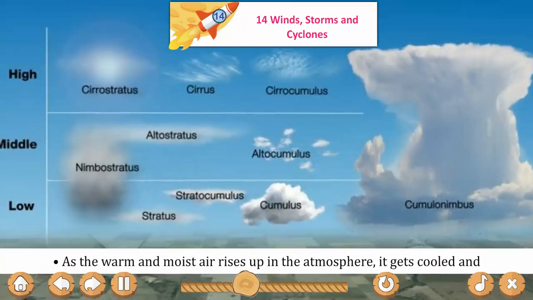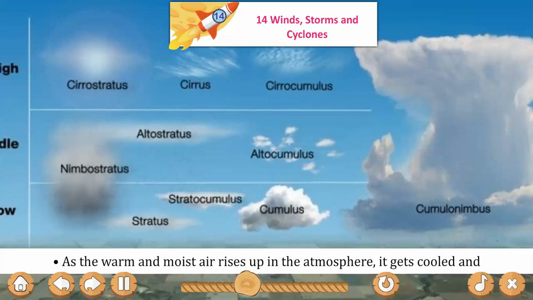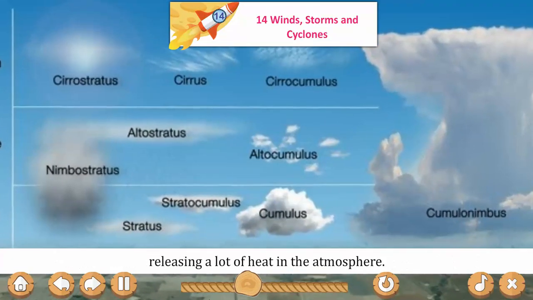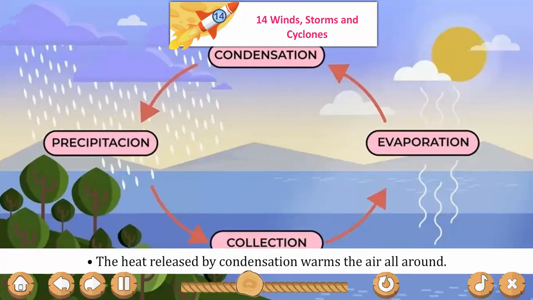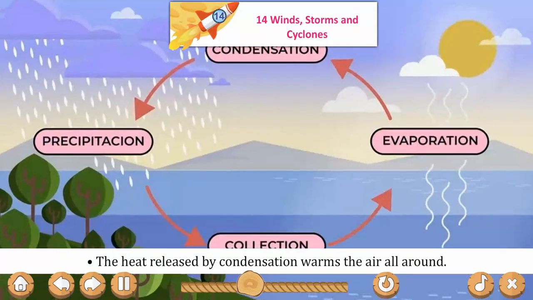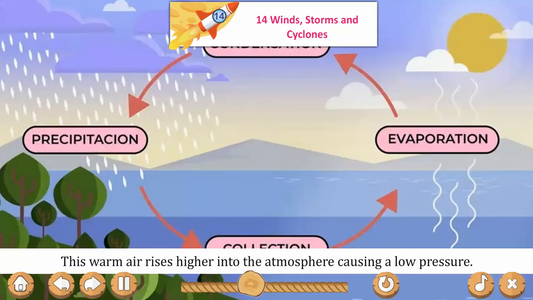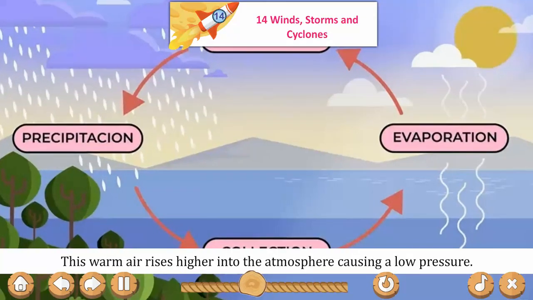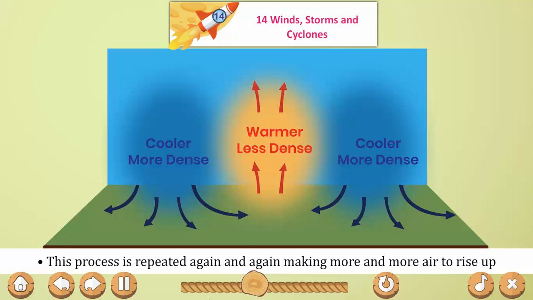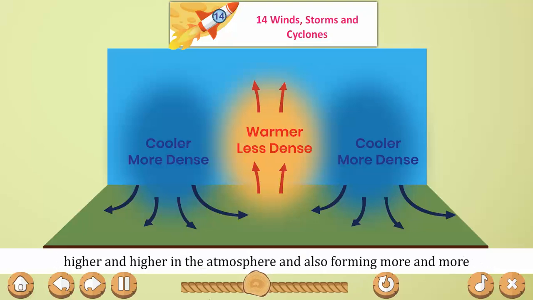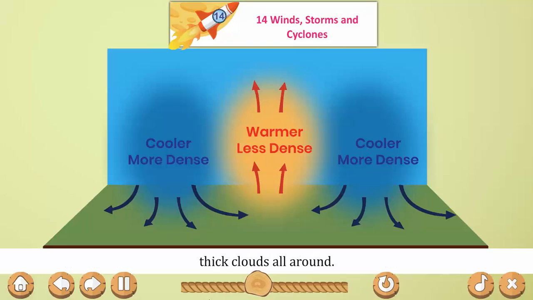As the warm and moist air rises up in the atmosphere, it gets cooled, releasing a lot of heat in the atmosphere. The heat released by condensation warms the air all around. This warm air rises higher into the atmosphere, causing a low pressure. Thus more air rushes up to take the place of warm rising air. This process is repeated again and again, making more and more air rise higher and higher in the atmosphere, and also forming more and more thick clouds all around.